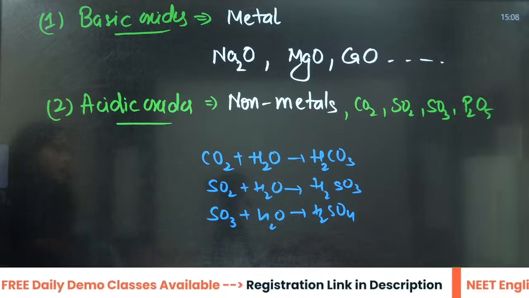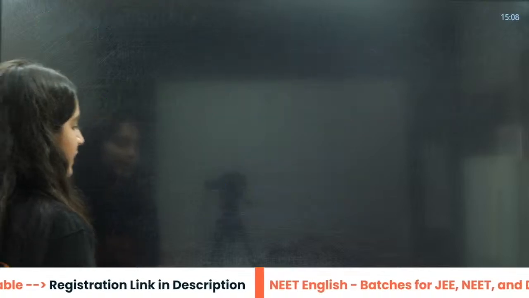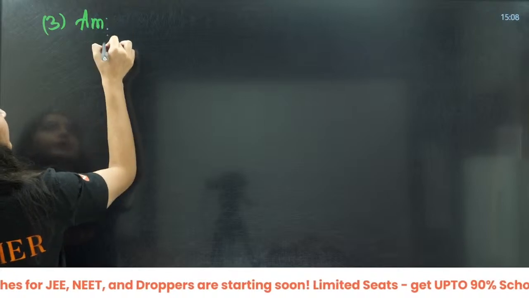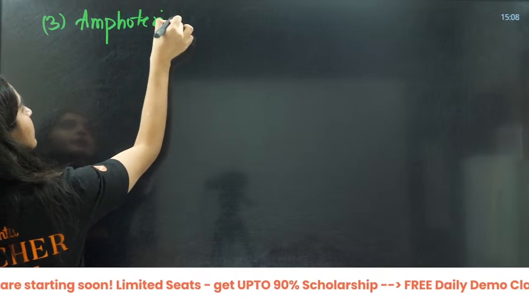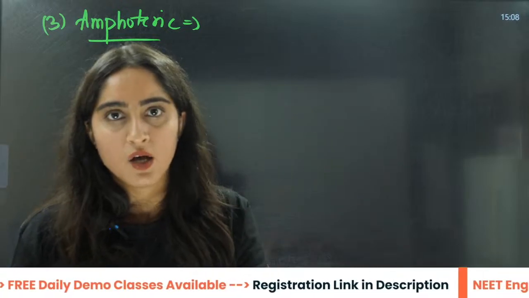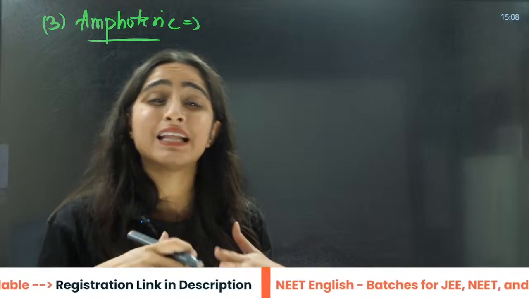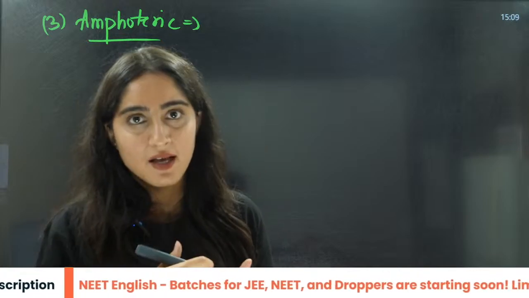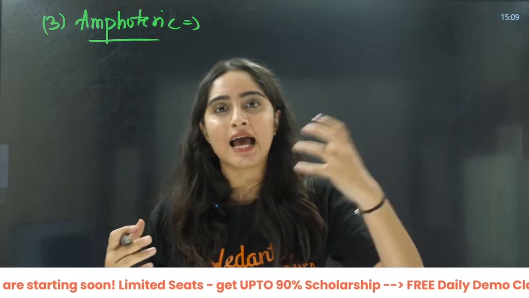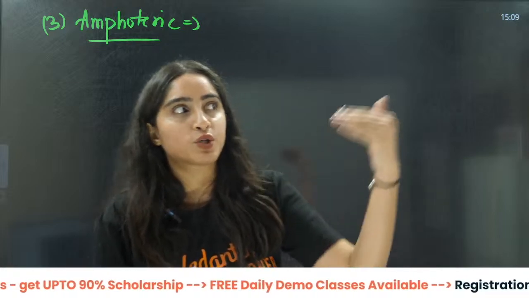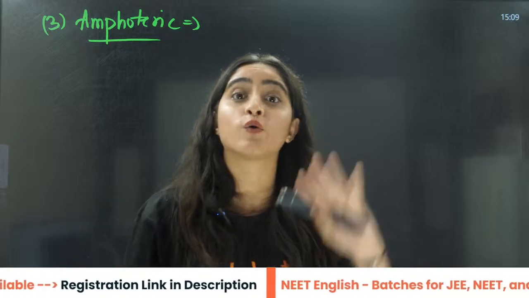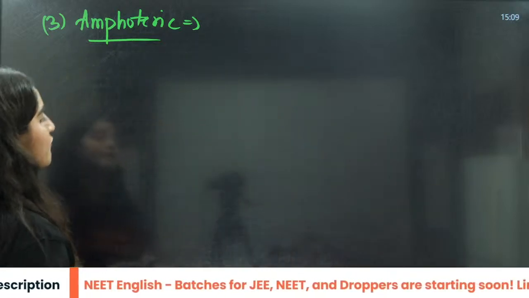Okay, now let us talk about the amphoteric oxides, from where the questions are being asked, amphoteric and neutral oxides. Amphoteric oxides are those which can react with both base and acid. With base, they will behave as an acid. With acid, they will behave as a base. They have a dual nature, like we were talking about wave and particle. Similarly, they behave as an acid and also a base, depending on what is there. So these are called the amphoteric oxides.